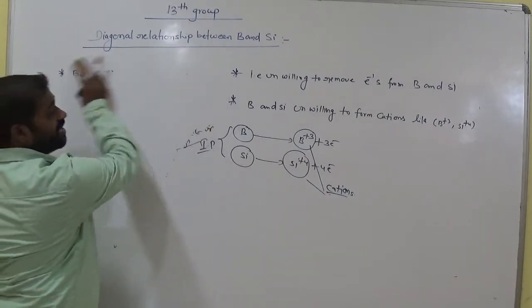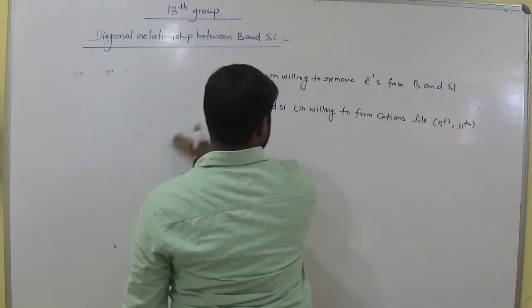So that is one of the reasons to form covalent compounds. What is a covalent bond? Equal sharing of electrons. Already we discussed that in the previous classes.